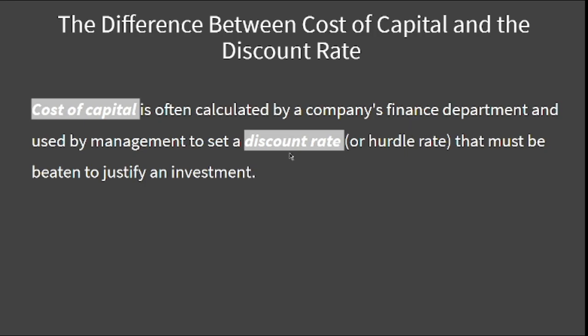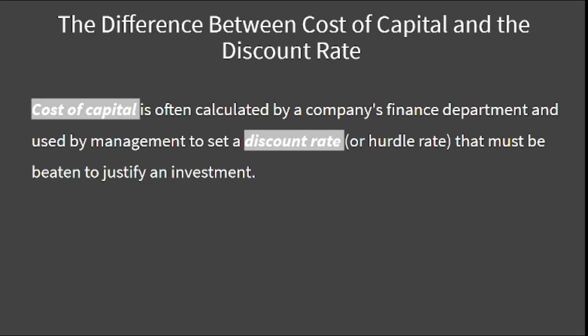Whereas discount rate is generally calculated for investment purposes, generally by the management. They use how much discount they are able to give to others, or how much discount they can get from others, from suppliers or vendors, like that. So that is the major difference between cost of capital and discount rate.